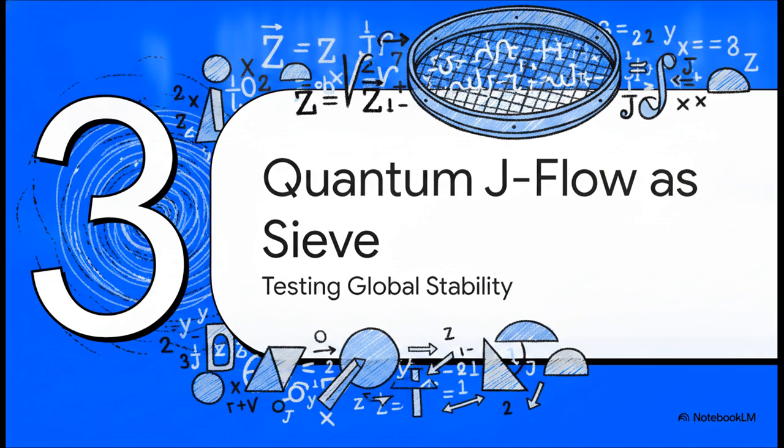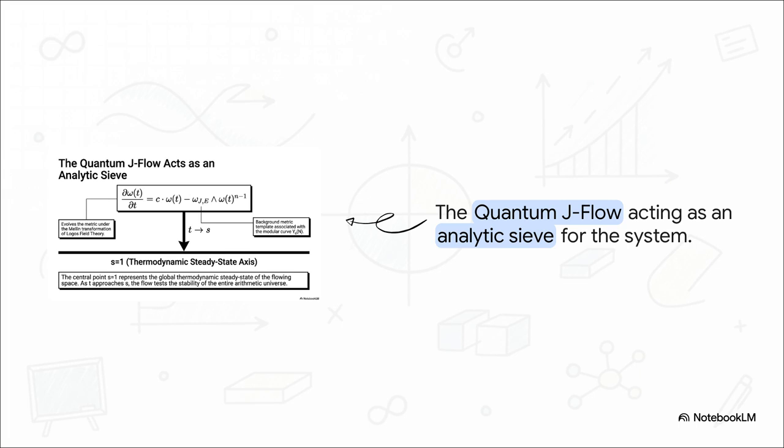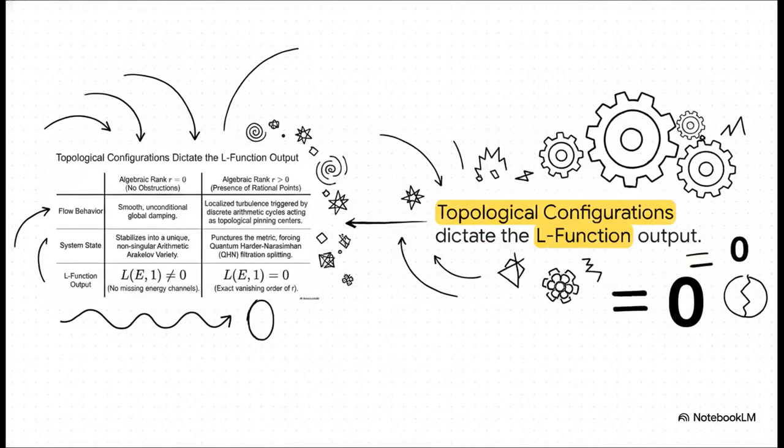Which brings us to section 3, the quantum J-flow as a sieve. Let's look at the physical mechanism testing the stability of this system. Here we have the partial derivative equation of the metric omega with respect to time being driven right through the quantum J-flow against a background metric template. What is absolutely crucial here is the Mellin transformation. It takes that time evolution parameter t and maps it directly onto the complex variable s. As t approaches infinity, it establishes s equals 1 as our thermodynamic steady-state axis. This flow is essentially acting as an analytic sieve, mathematically testing exactly how the entire system relaxes into a stable state. And check out the stark mathematical contrast in outcomes here.